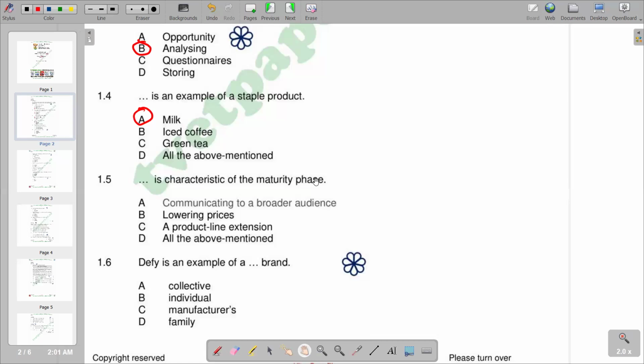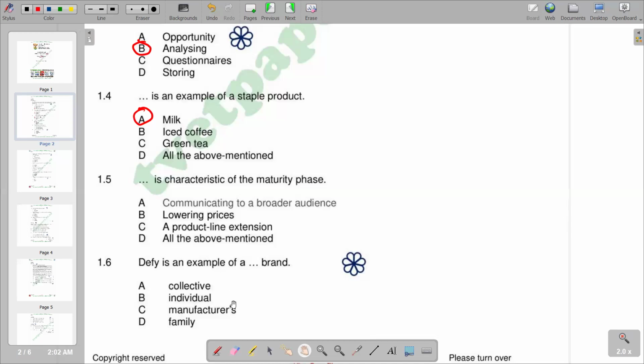So according to our question, we need to identify a characteristic of the maturity phase. From our explanation, we can see that all of the mentioned responses apply to the maturity phase: A, communicating to a broader audience, lowering prices, and a product line extension. All these are strategies so that the business maintains the period of maturity. So all the responses from A to C are correct, so we've got D.